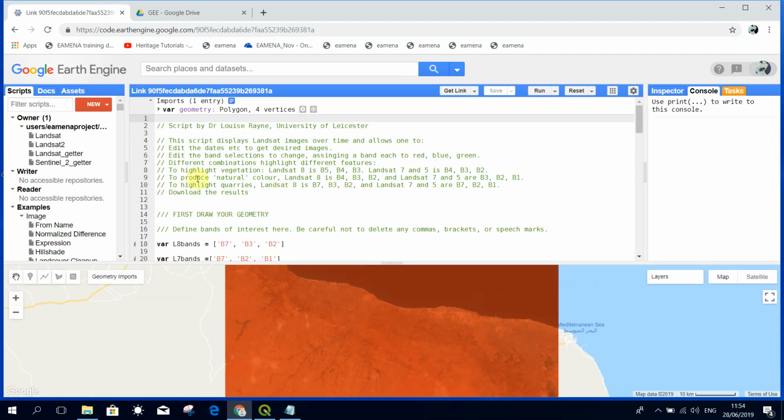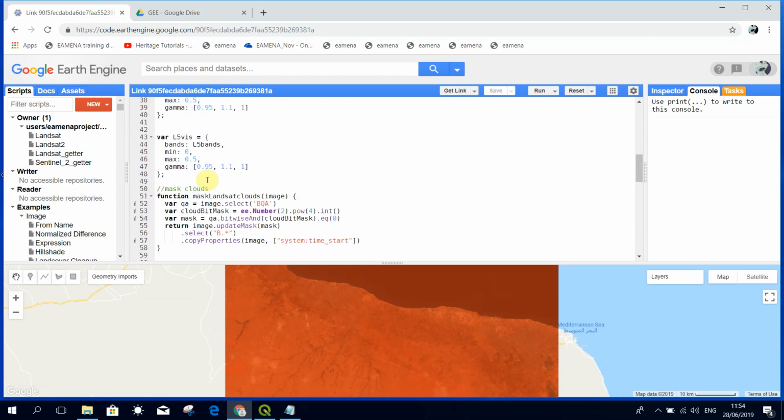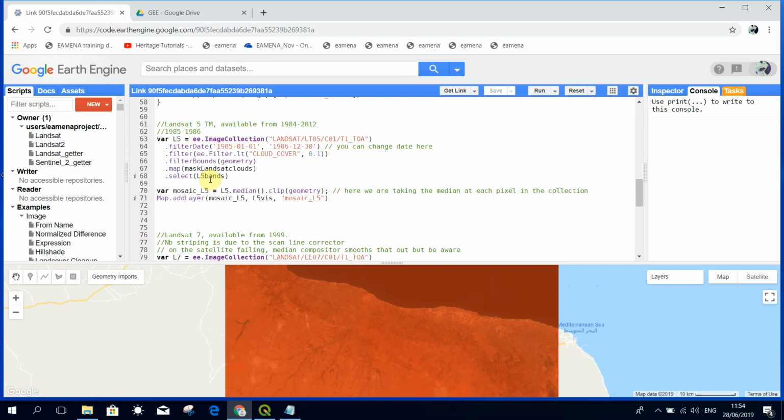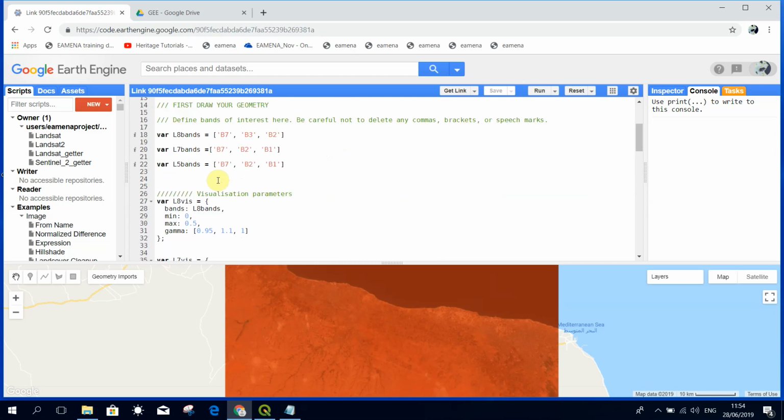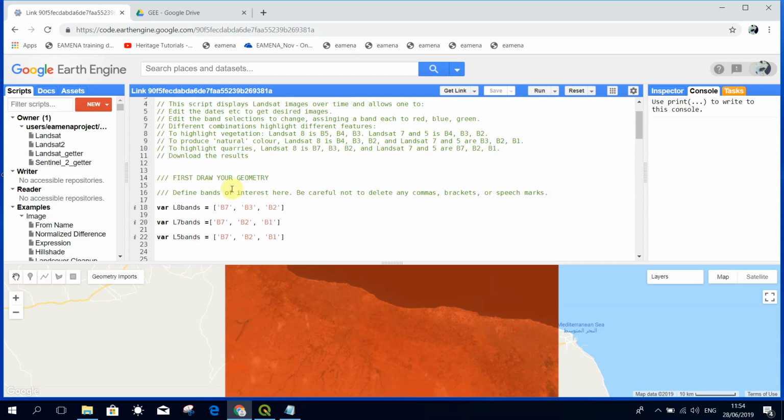Items written in green are explanations which Louise gives you about the steps of the tutorial and about the various parts of the code which she's written. And text which is appearing in purple, black and red and so on is actually asking Google supercomputers to do things in processing the imagery.